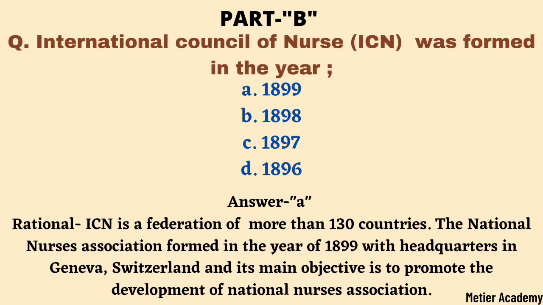The first answer is, International Council of Nurses was formed in the year 1899, 1898, 1897 or 1896, and here the correct answer is option A. The ICN is the federation of more than 130 National Nurses Associations, formed in the year 1899 with headquarters in Geneva, Switzerland, and its main objective is to promote the development of National Nurses Associations. That's why we selected option A, 1899.